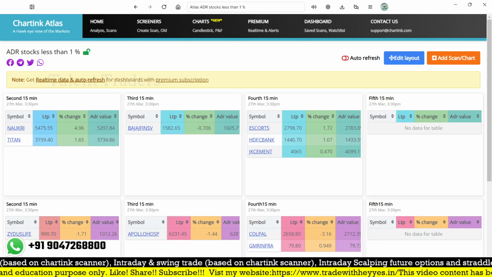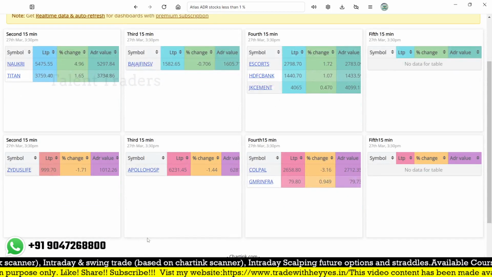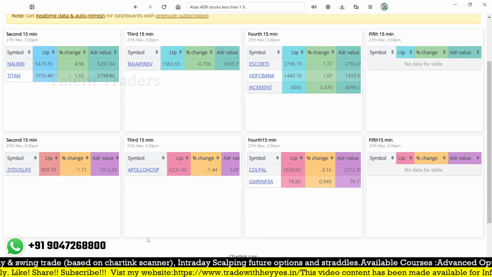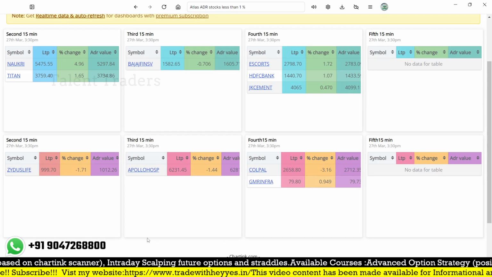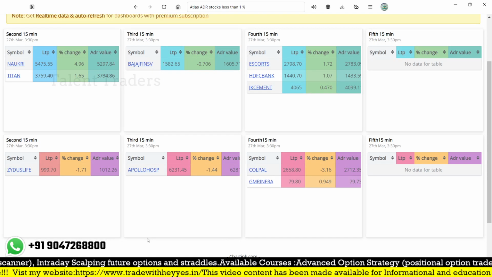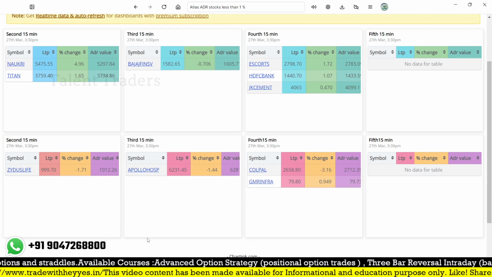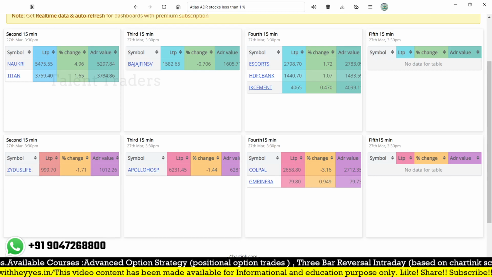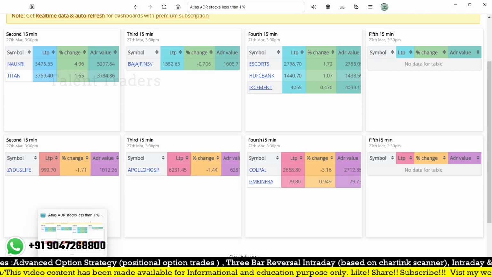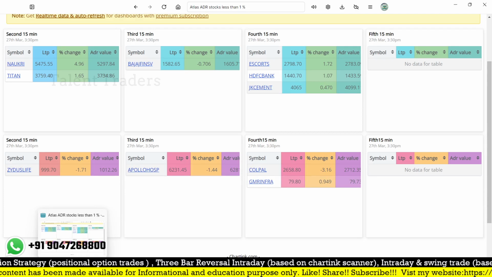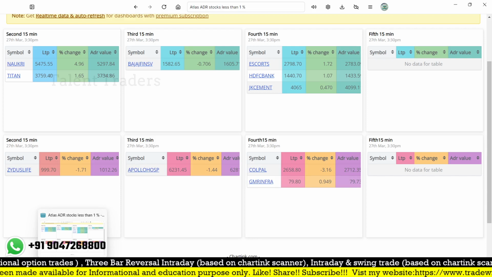We have already created a lot of dashboards, scanners and screeners which are available in our premium group. In that group you will be accessing all my premium charting and scanners. And today we found some stocks which work well, based on our 1% stop loss and the ADR close, higher close as well as lower close.